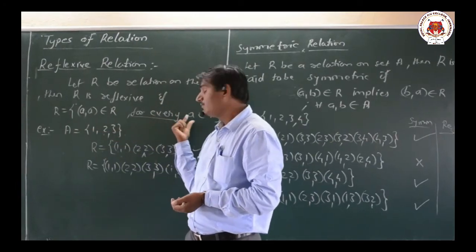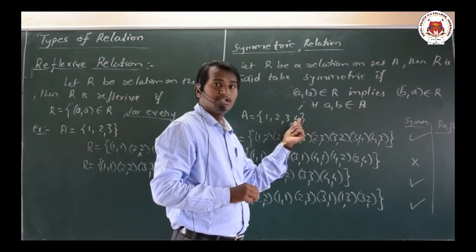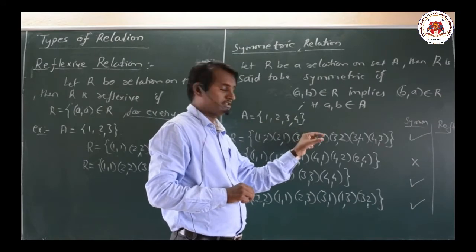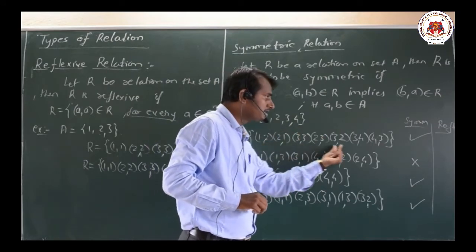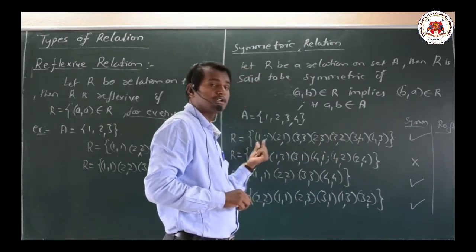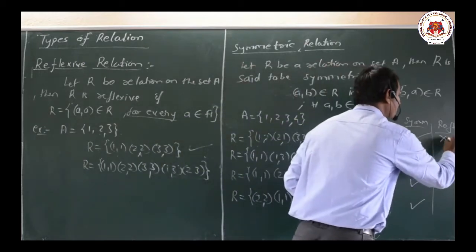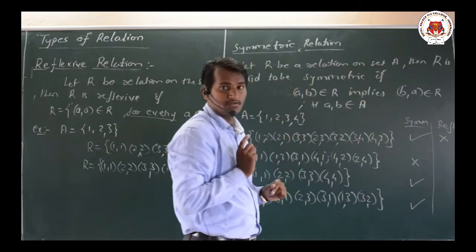for every A belongs to the set A. Here the set A means 1 2 3 4 we have. Every element should have its same image. That is, (1, 1) should be there. Is it there or not? It is not there. (2, 2) is also not there, (3, 3) is also not there, (4, 4) is also not there. Therefore it is not at all reflexive.